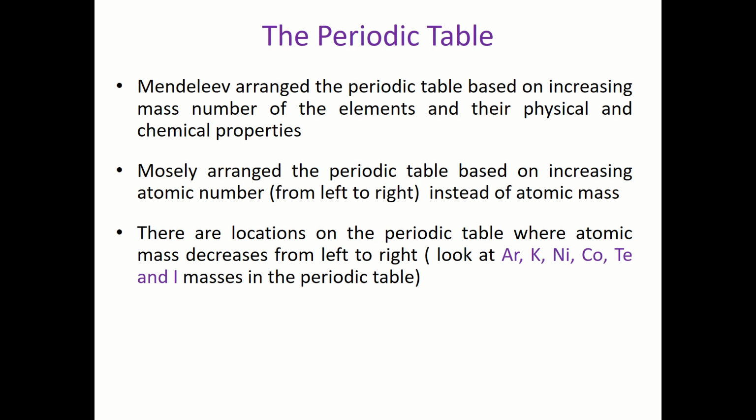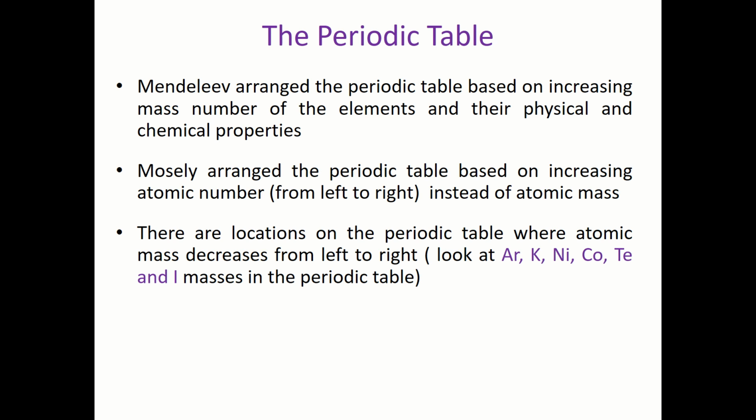Now, the other thing he did is he talked about the physical and the chemical properties. So what does physical properties mean? It means shape, size, color, melting point, freezing point, ability to conduct heat and electricity, and so on. And what does chemical properties mean? It means how the element could chemically react with other elements. So based on these three criteria, Mendeleev organized his periodic table.